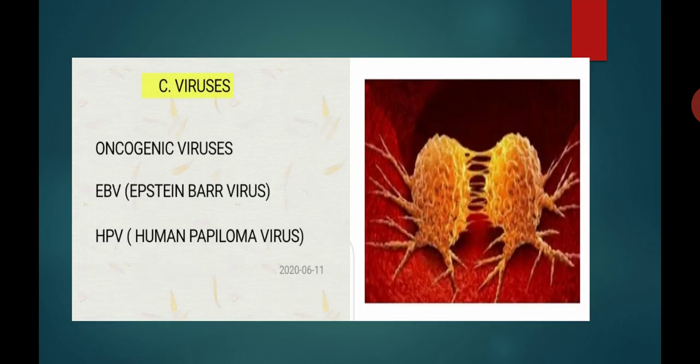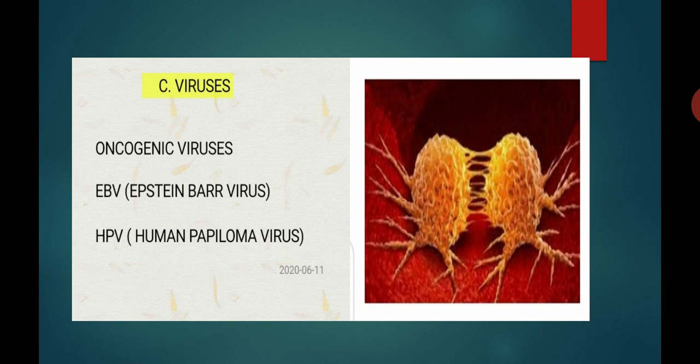The third carcinogenic factor which causes cancer is nothing but viruses. The viruses which cause cancer are called oncogenic viruses. So student, oncogenic viruses cause cancer. Examples of oncogenic viruses are EBV, full form Epstein-Barr virus. E stands for Epstein, B stands for Barr and V stands for virus.